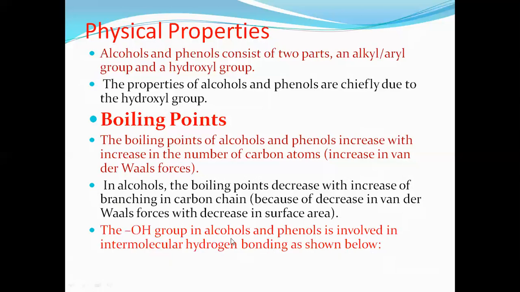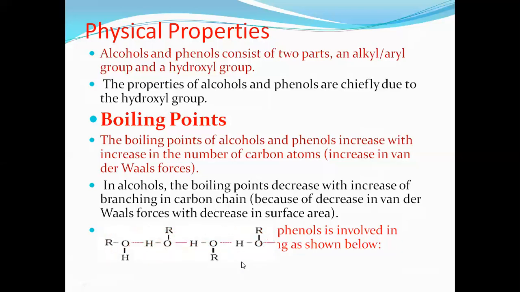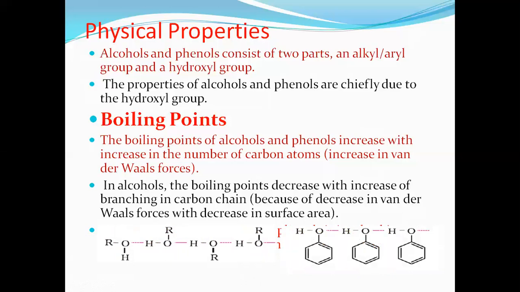The OH group in alcohols and phenols is involved in intermolecular hydrogen bonding. We just observe here intermolecular hydrogen bonding. Here is one alcohol and this is one more alcohol. The force of attraction between the oxygen atom of one alcohol and the hydrogen atom of another alcohol is called intermolecular hydrogen bonding.